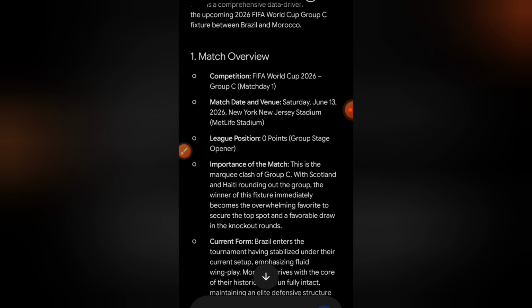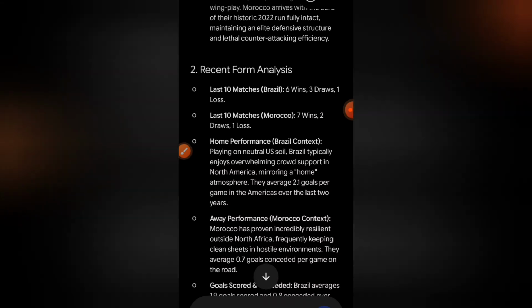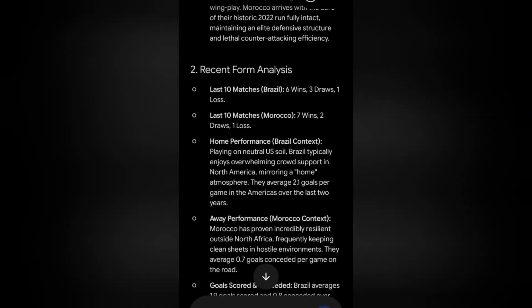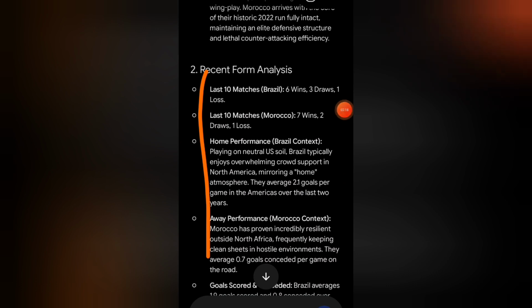The winner of this fixture immediately becomes the overwhelming favorite to secure the top spot and a favorable draw in the knockout round. If we are to look into their recent form analysis, you can read through. The recent form analysis is always based on the last 10 matches. For Brazil in the last 10 games they had 6 wins, 3 draws and 1 loss, and for Morocco in the last 10 games they had 7 wins, 2 draws and 1 loss.